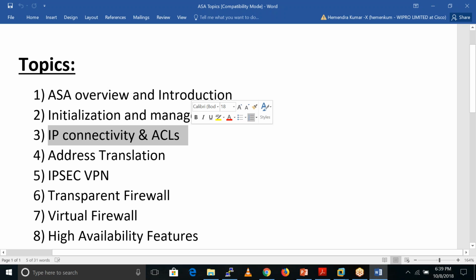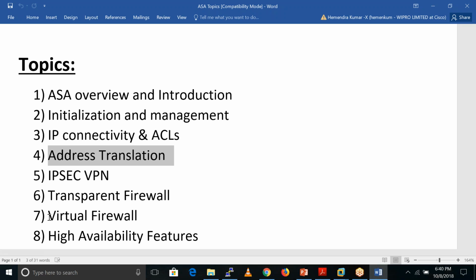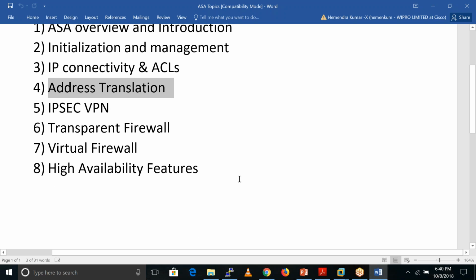After that, we will see IP connectivity and ACLs. There I'll tell you how we can configure IP addresses on the interfaces of the firewall, how we can configure the ACLs, and how we can configure routing. After that, we will discuss network address translation, then IPsec VPN, then transparent firewall, and virtual firewall, which in ASA terminology is known as a context. After that, we will see the high availability features, where we will discuss failover.